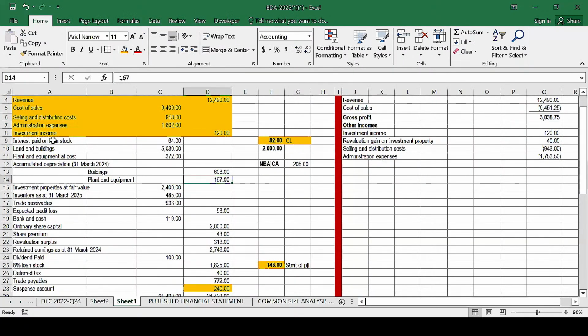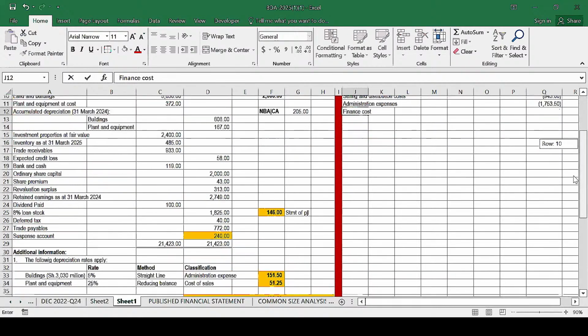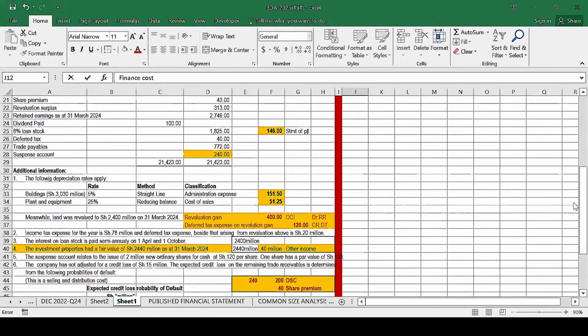Then from there, we take the interest on loan stock, which we refer to as finance cost. I've seen Aziz asking about semi-annually, because of the information which you're given here. That information is basically just to confuse you.